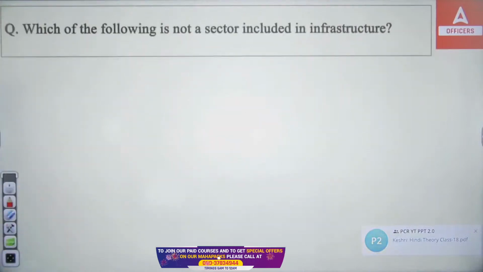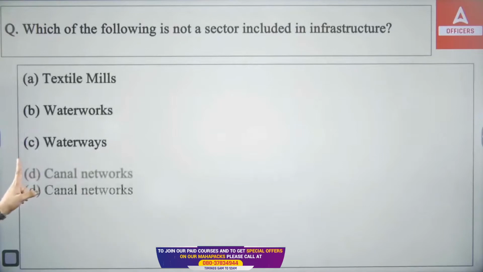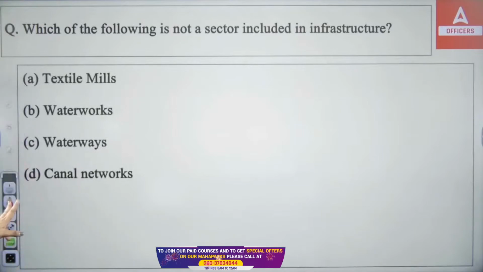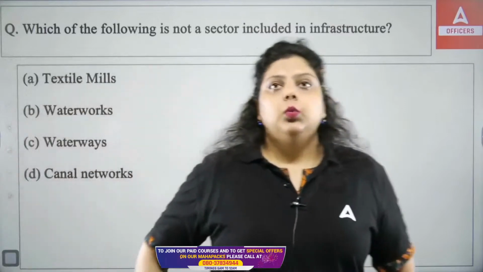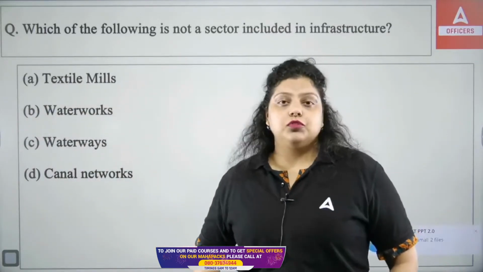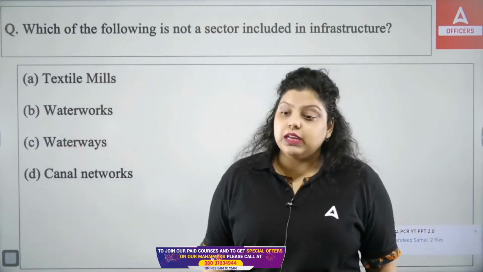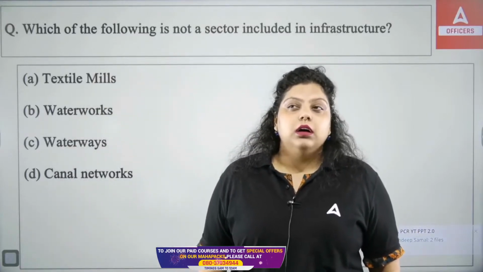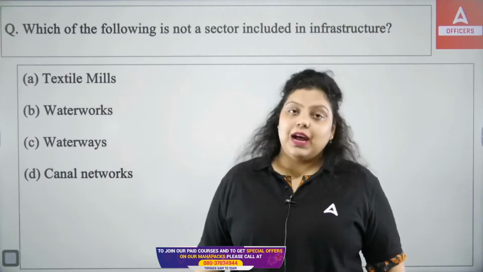Next question is talking about which of the following is not a sector included in infrastructure. Infrastructure simply means the structure of the economy that you are providing. There are different types of infrastructure. We have hard infrastructure, soft infrastructure, and green infrastructure. Green infrastructure simply means those infrastructure which tells you about the value of natural resources or the value of environment.